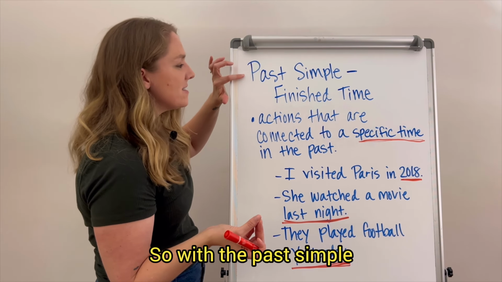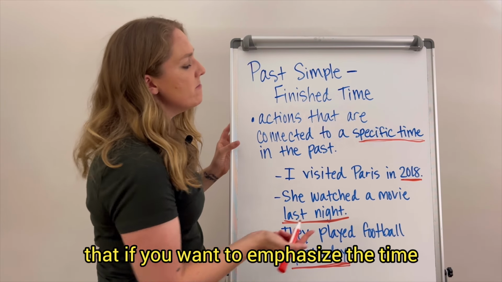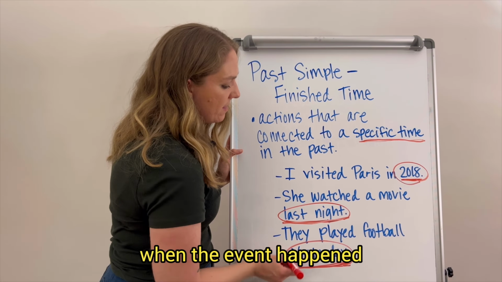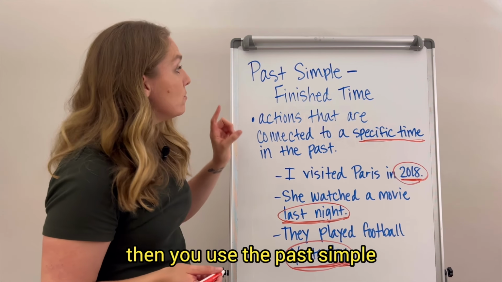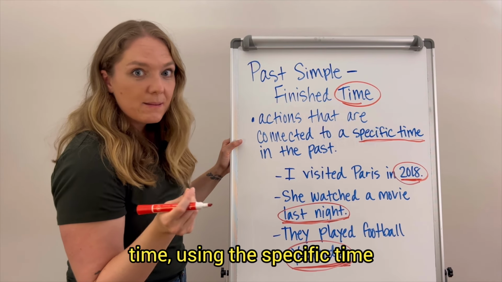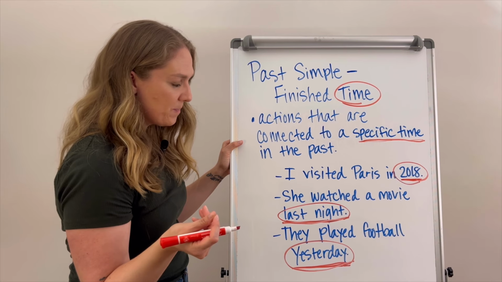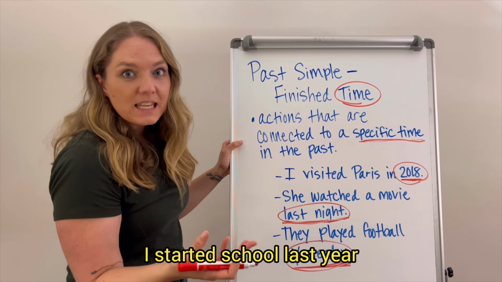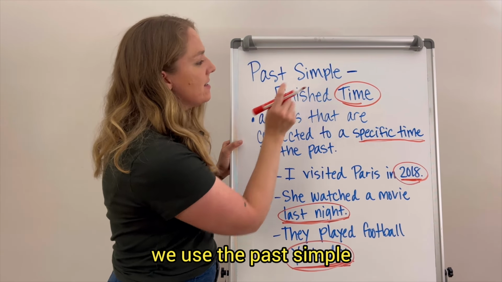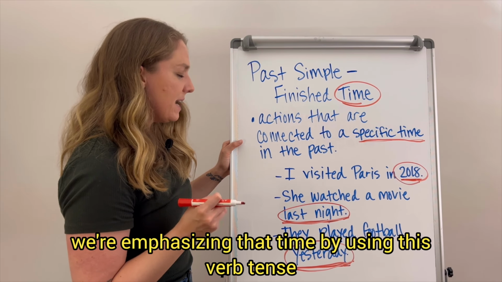So with the past simple, the most important thing to know is that if you want to emphasize the specific time when the event happened, then you use the past simple. Think about time, using the specific time. Yesterday, I went to the store. I started school last year. Anytime you talk about a specific time, we use the past simple. We're emphasizing that time by using this verb tense.